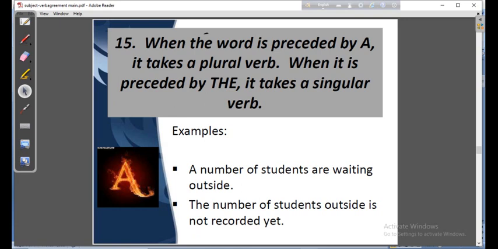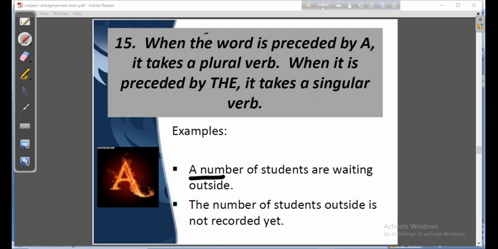When the word is preceded by a, it takes a plural verb. When it is preceded by the, it takes a singular verb. Again, when the word is preceded by a, it takes a plural verb, and when it is preceded by the, it takes a singular verb.